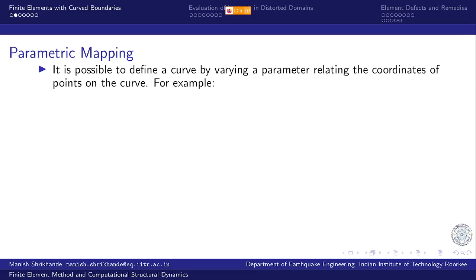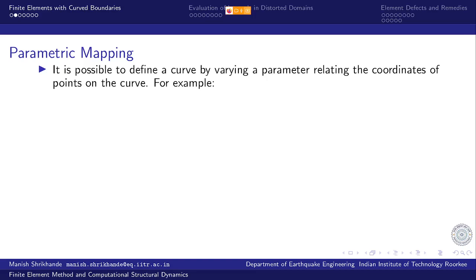So that is the first thing, that we will not like to forego the convenience of the use of regular geometry. But at the same time we would like to have some mechanism, if possible, to reduce the discretization error, and in that sense we make use of the concept of parametric mapping.